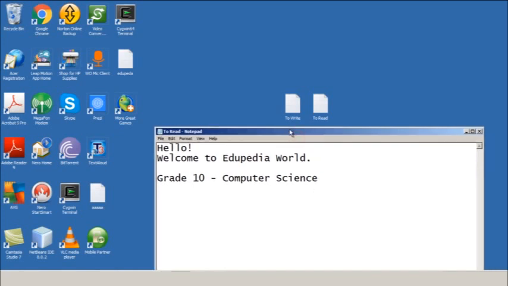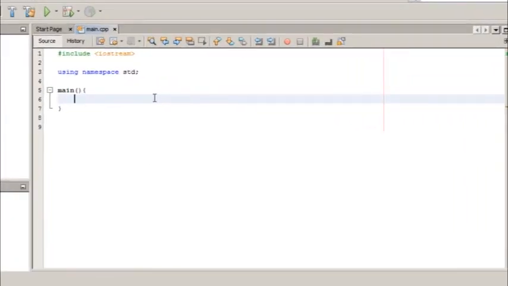So I'm going to read this text file on the desktop by using C++ code. First thing, I have to define a variable to write the path of that file. My file name, and this is the path of the file. This variable is of string type. Now remember, when you write the path, use the forward slash. If you are using a backslash, remember to put two backslashes, because for one backslash, the compiler will consider it as an escape character.